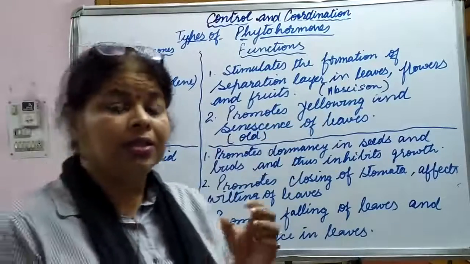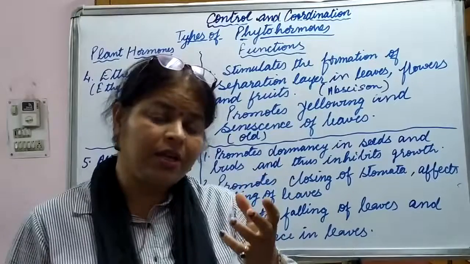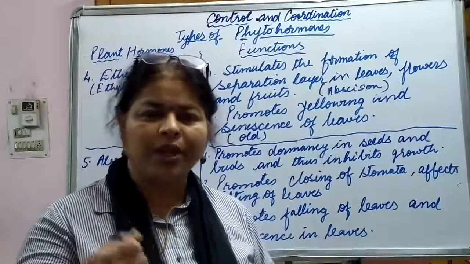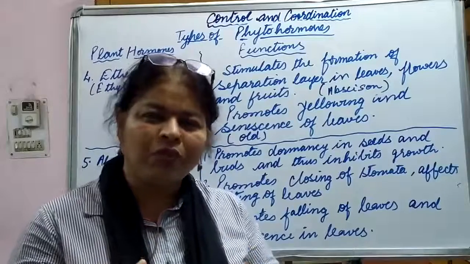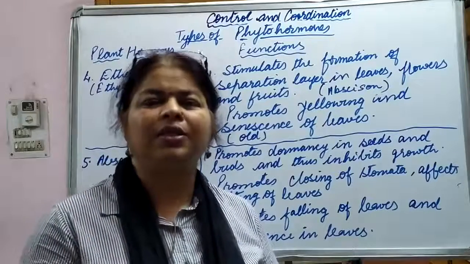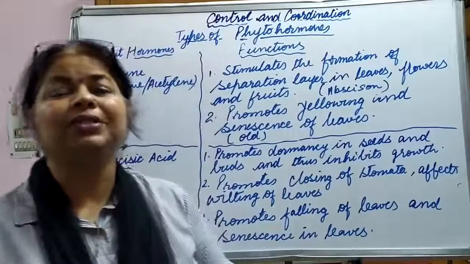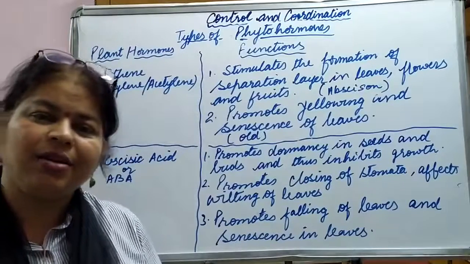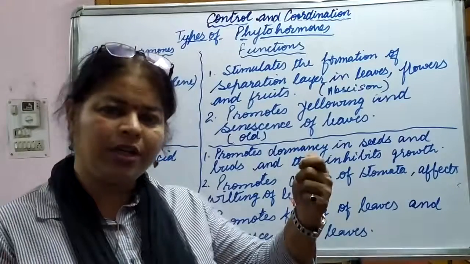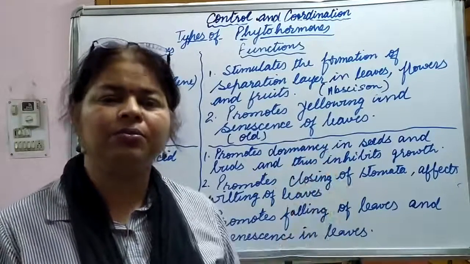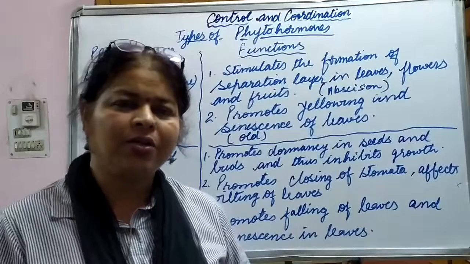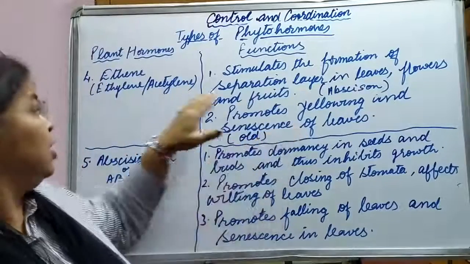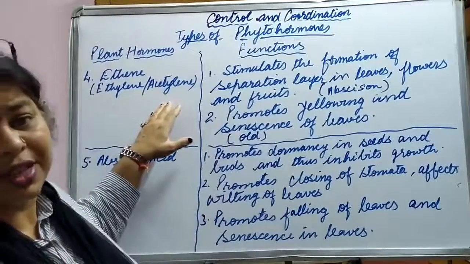Then it also promotes yellowing and senescence of leaves. See, when the young leaf is there, it is crisp green in color, and if you have to break it, you have to do a lot of efforts to pluck that leaf. But if the leaf is yellowish, brownish, it means it can easily get broken. You just pull it, pluck it, and it will get separated from the plant. So this is because of the ethene or ethylene or acetylene.